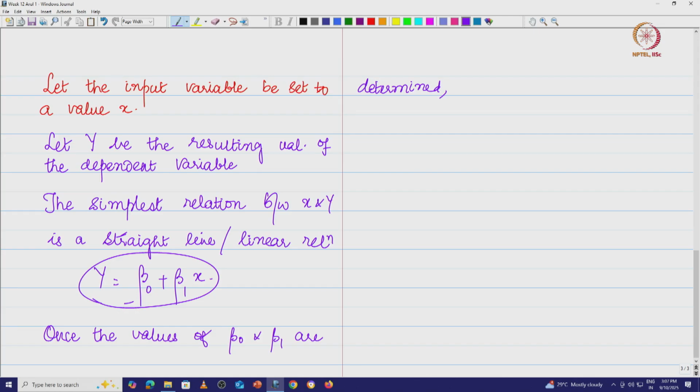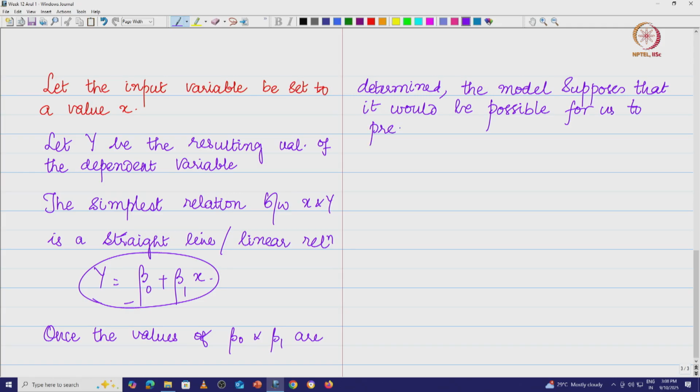The model supposes that it would be possible for us to predict the exact response for any input value.